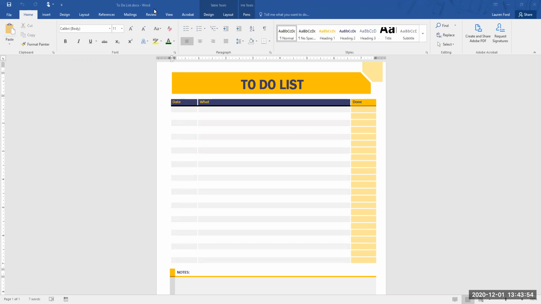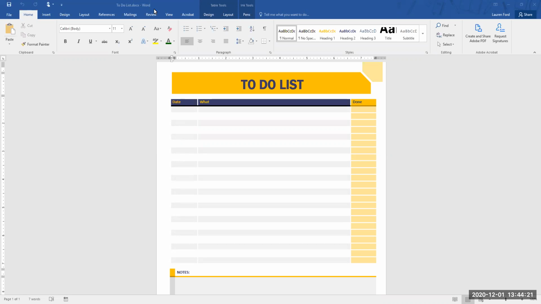Today I want to talk to you a little bit about a to-do list. Now, I love making lists. Not everybody does, but I love making lists because it helps me to stay organized and to know what I need to do. So this is just a basic to-do list. I did find this, thankfully, in Microsoft as a template, so that I had something that I could work with to make my to-do list.